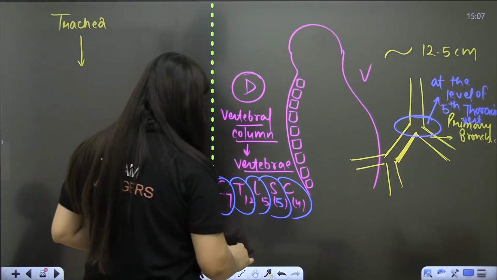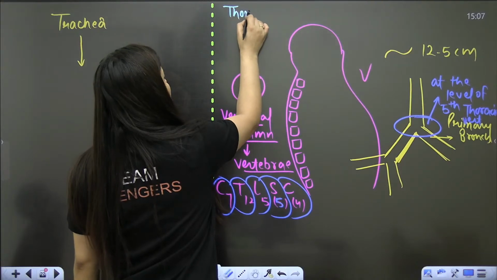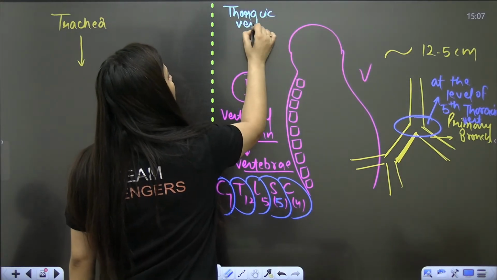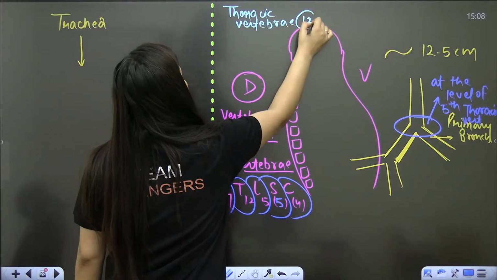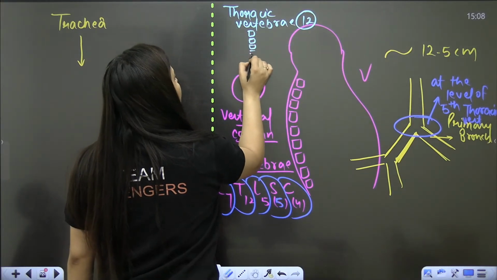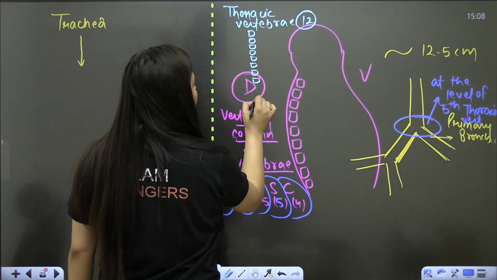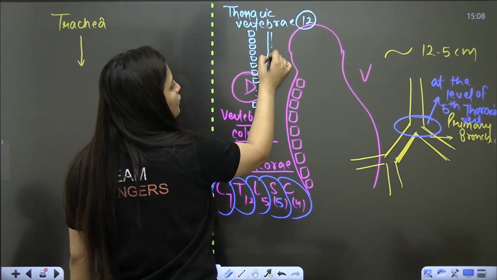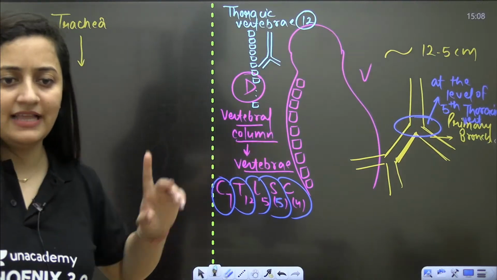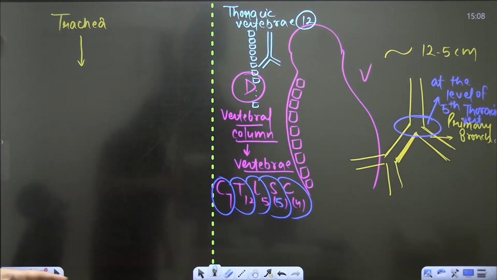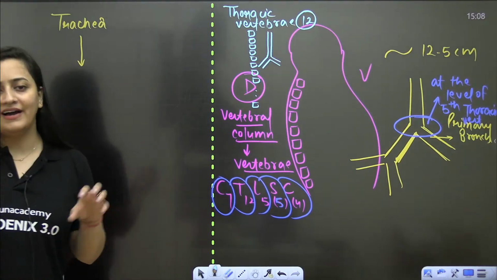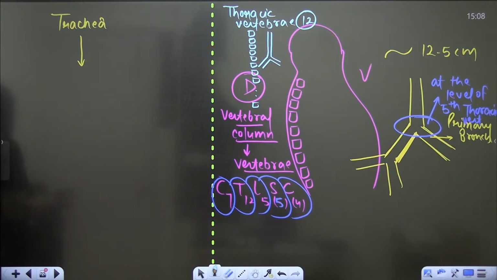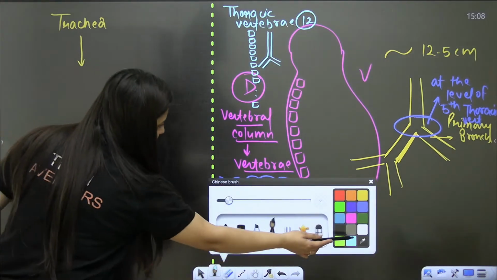So, as I said, how many thoracic vertebrae are there? They are 12 in number. So let's say it is like this: 1, 2, 3, 4, 5, 6, 7, 8, up to 12. At the level of the 5th, this trachea will bifurcate into 2. That is the meaning of this line from NCERT. So the trachea will divide into right and left primary bronchi at the level of 5th thoracic vertebrae. Let me draw that complete tree and then we will discuss it further.